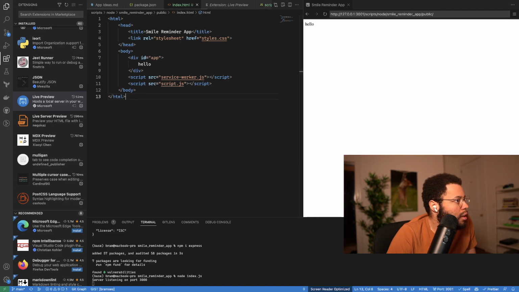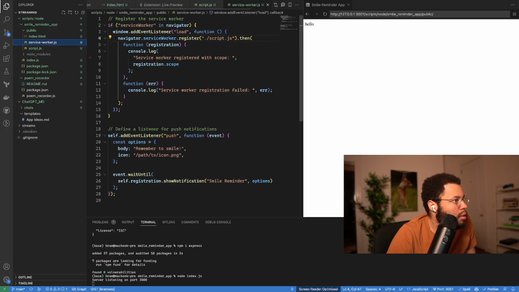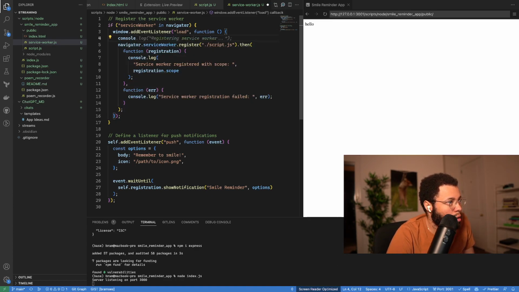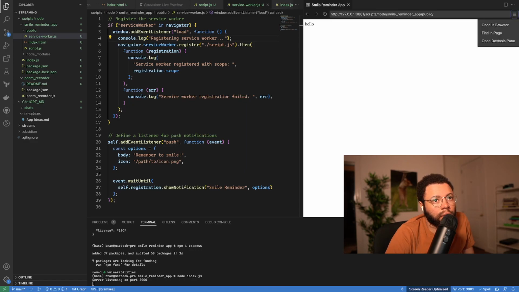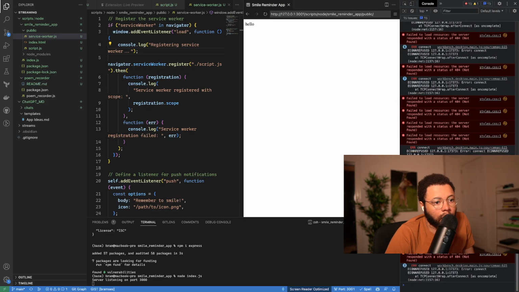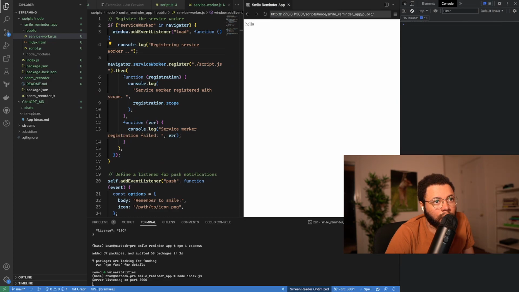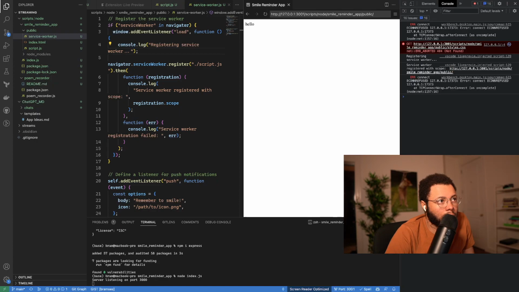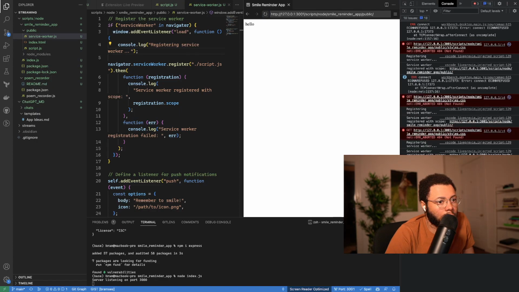Okay, so let's go back and figure out what's going on with this service worker. So it says on load register script.js, so let's put a console log here. You can even access the console in this. Open DevTools pane. Amazing. Oh, maybe not amazing. Refresh. Okay, no, this isn't... Oh, wait, here we go. Registering service worker.